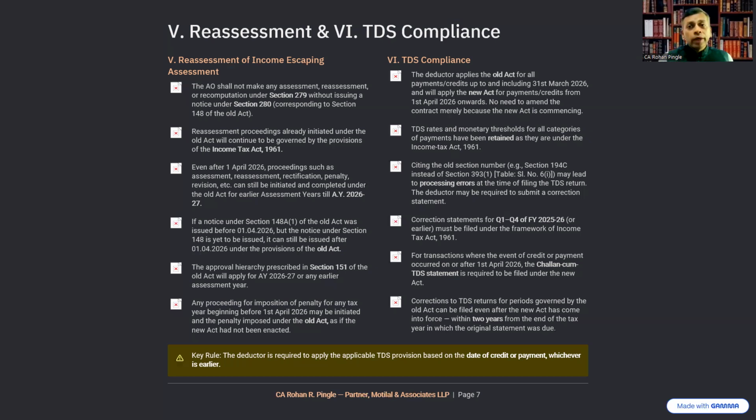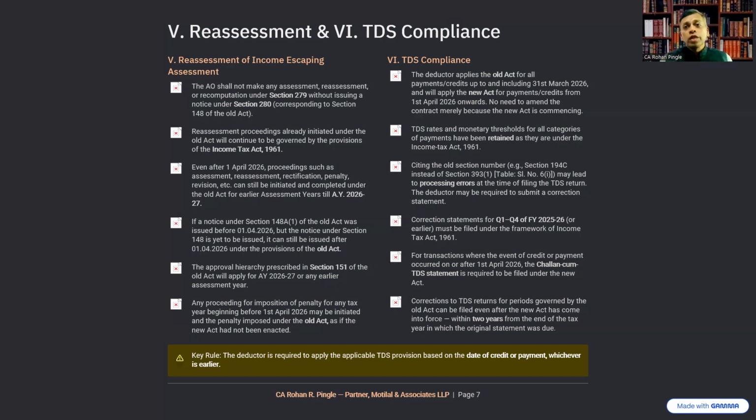Even after 1st April 2026, proceedings such as assessment, reassessment, rectification, penalty, revision can still be initiated and completed under the old act for earlier assessment years till AY 26-27. If a notice under section 148A sub-section 1 of the old act was issued before 1st April 2026, but the notice under section 148 is yet to be issued, still it can be issued after 1st April 2026 under the provisions of the old act.